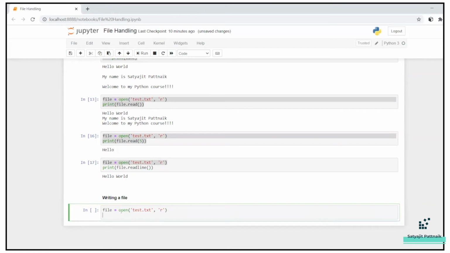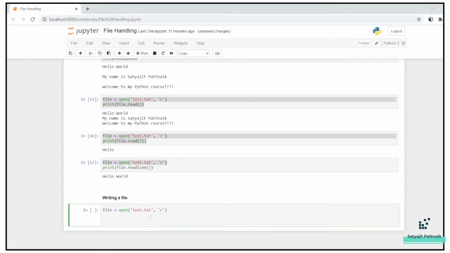Okay. So file equals to open of test.txt, r, that means I'm reading it in a read mode. So what are read and write modes? I think most of you might be already clear with it. Read mode, you can only read a file. Read and write, you can read and write. So there are different operations that are possible. In Unix also, when you're working on Unix commands, maybe you might be familiar with chmod, right? Chmod 777 file name. That means you're providing all the access to your file name. So these are some of the accesses which are being given to the user. You can define the access levels for the different users as well. Okay, let's just forget about all those things.